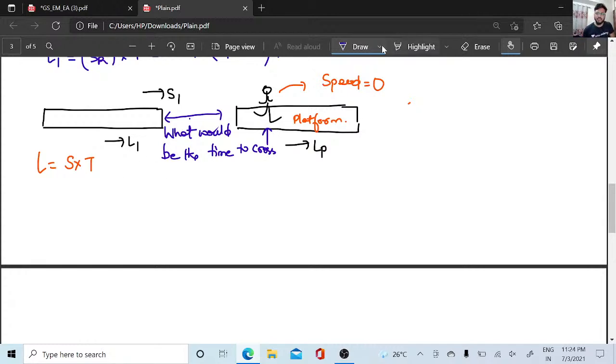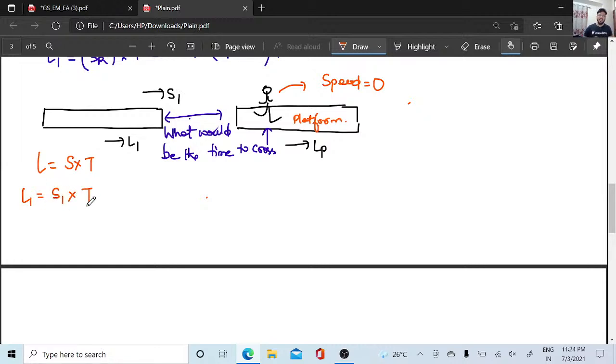L is equal to S into T. This train is going to cross him. Will the platform move? No, the platform is not moving, but the length of the train will go up till here. So that is the distance I have to calculate. So this will be L1 is equal to S1 into T, since he doesn't have speed.